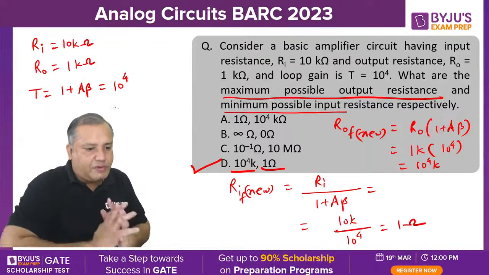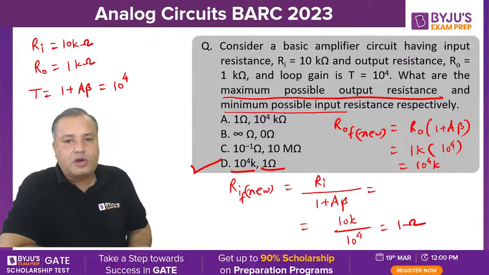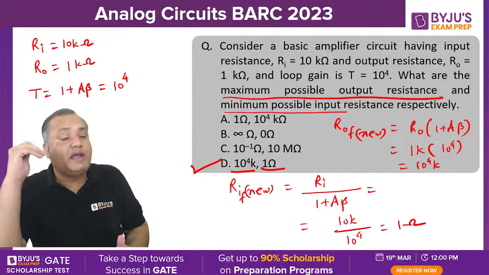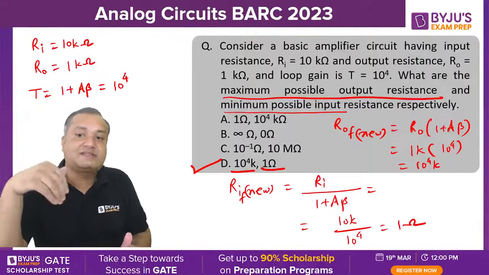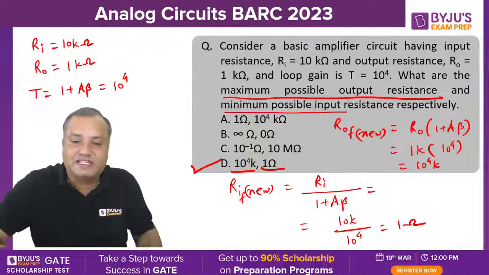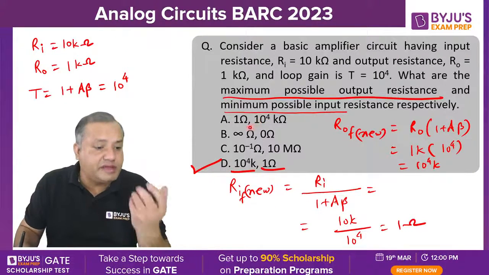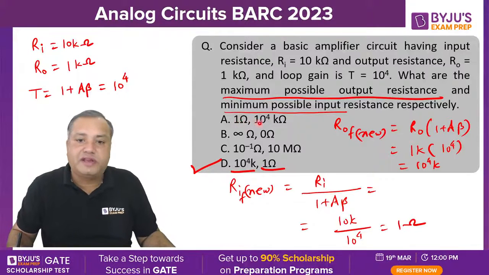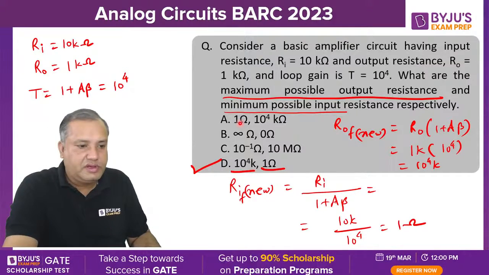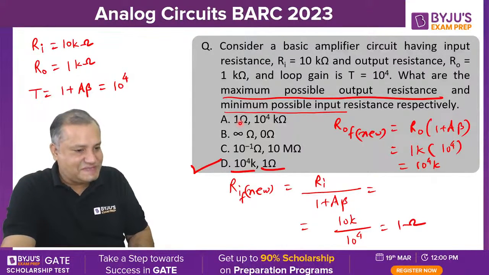So be careful, students, while solving these questions, because you need to be very keen in understanding what is the first answer and what is the second answer. Just by swapping these, they have made one more option, option A. By mistake, some of the students may mark option A as well. So be careful in such type of questions. Question paper setters are bound to make you make mistakes.